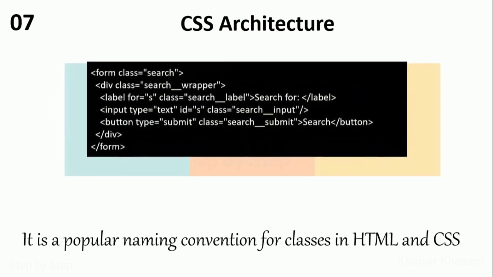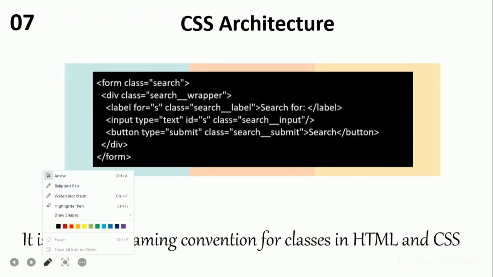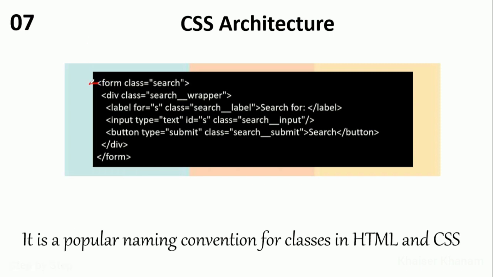And here I have this example. You can see I have one form, and inside this form I have this div. Now this div is the child of this form. For this parent I have given the class as search. For this div, whatever class I have given for the parent, the same class I have given here, then double underscore, and whatever class you want you can give here.